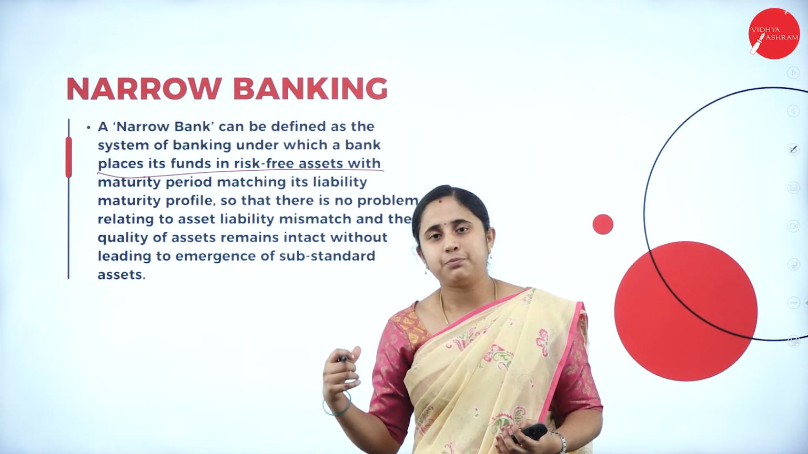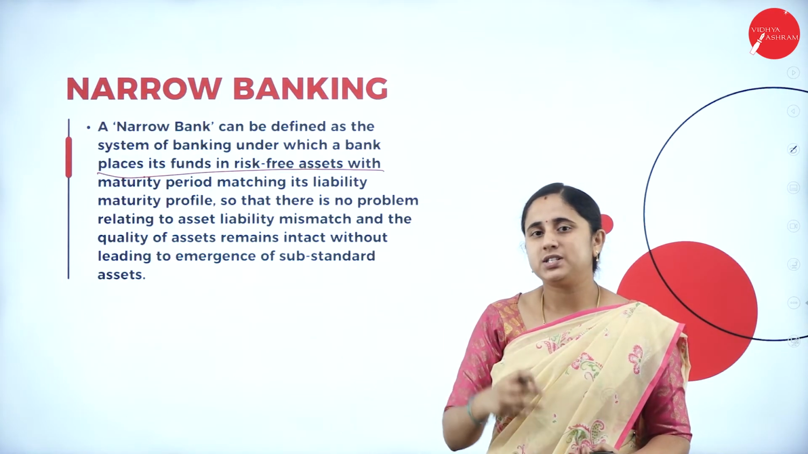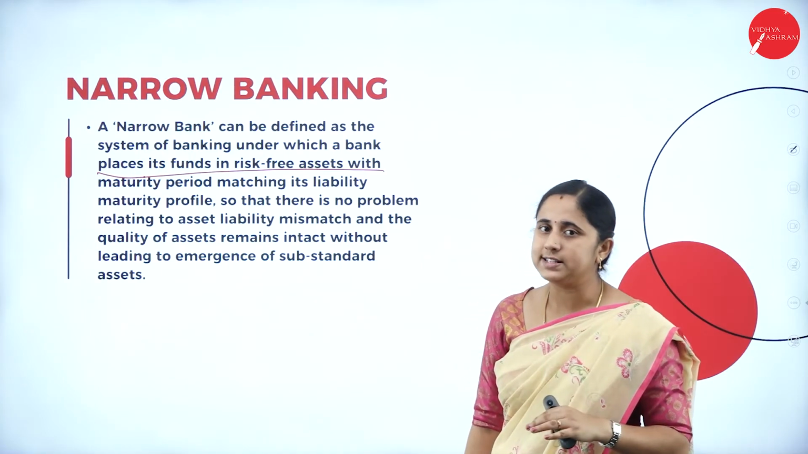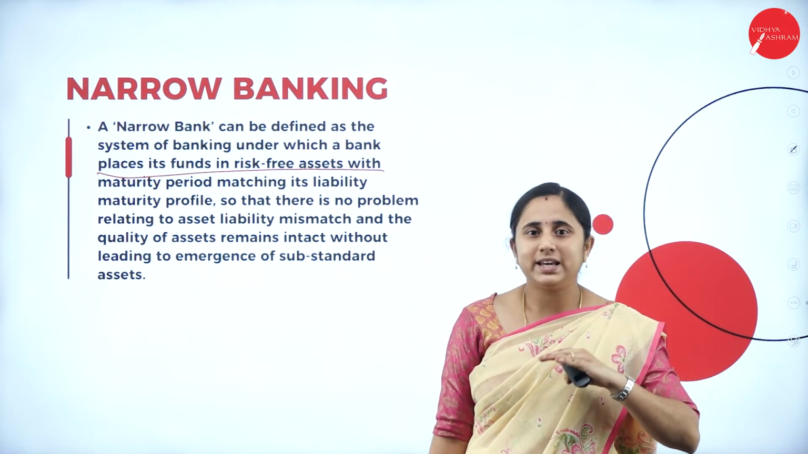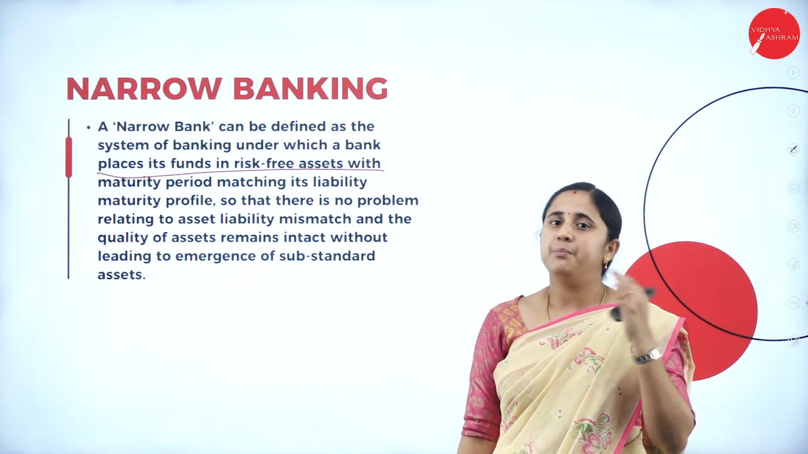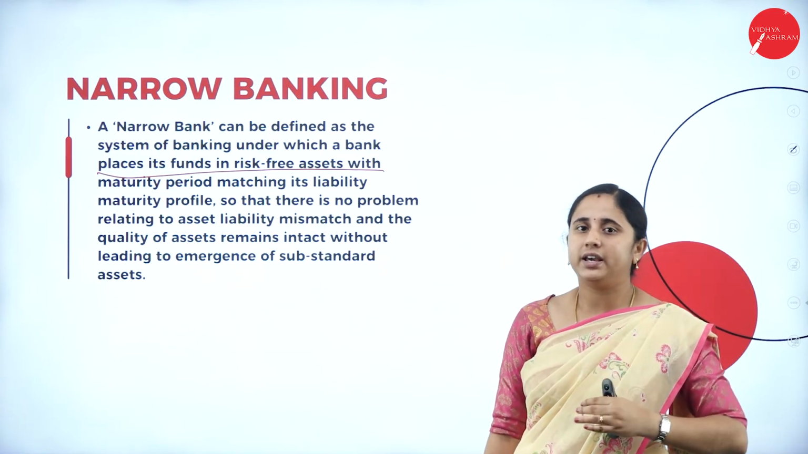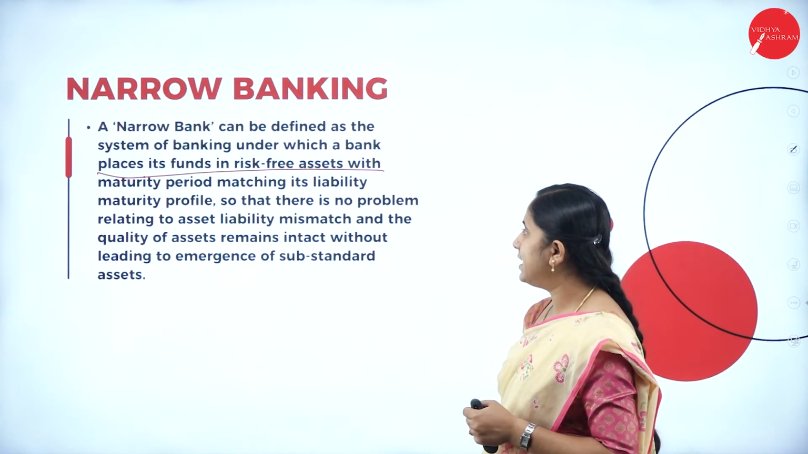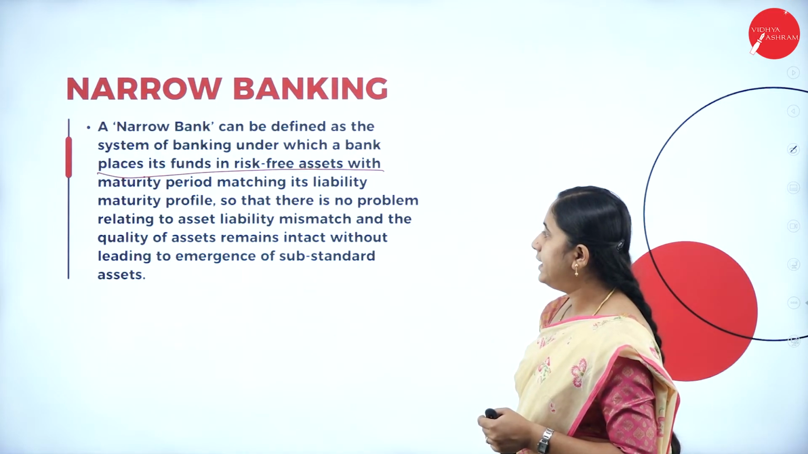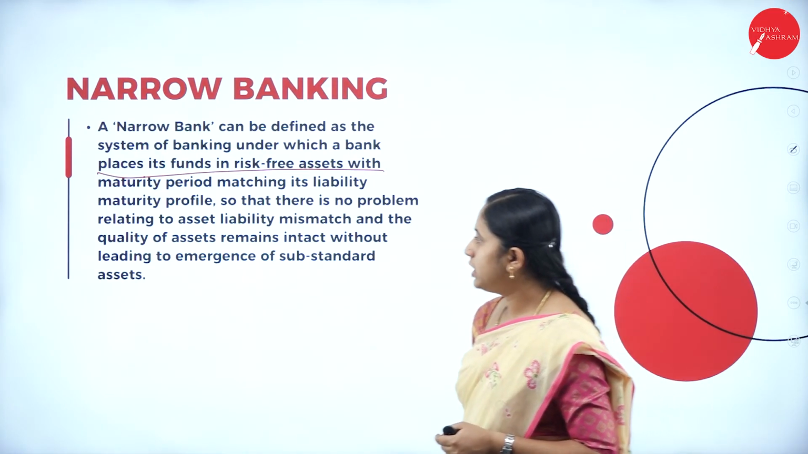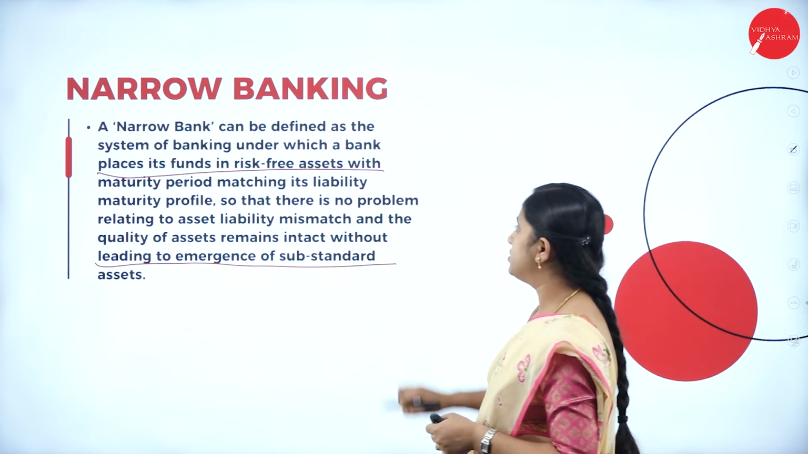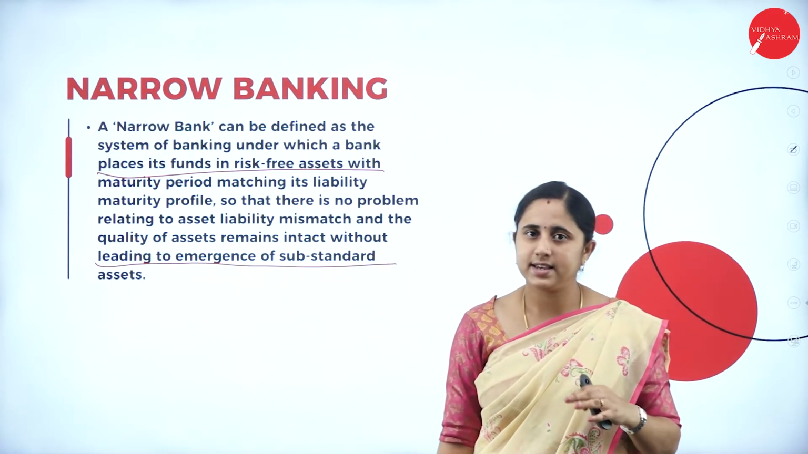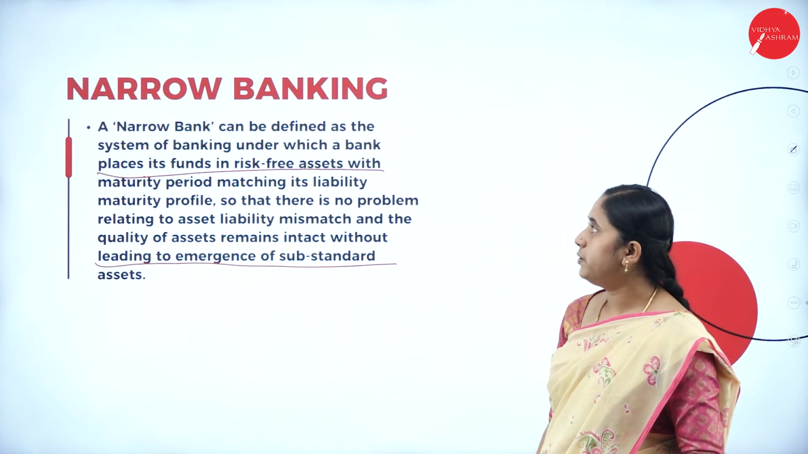So in this type of banking, narrow banking, they invest the deposits in risk-free assets. Here the profit is also less. Under narrow banking, the profit is limited compared to other banking because they are not ready to take the risk. So that there is no problem relating to asset-liability mismatch, and the quality of assets remains intact without leading to the emergence of substandard assets. So the risk is less as well as the profit. This is all about narrow banking.